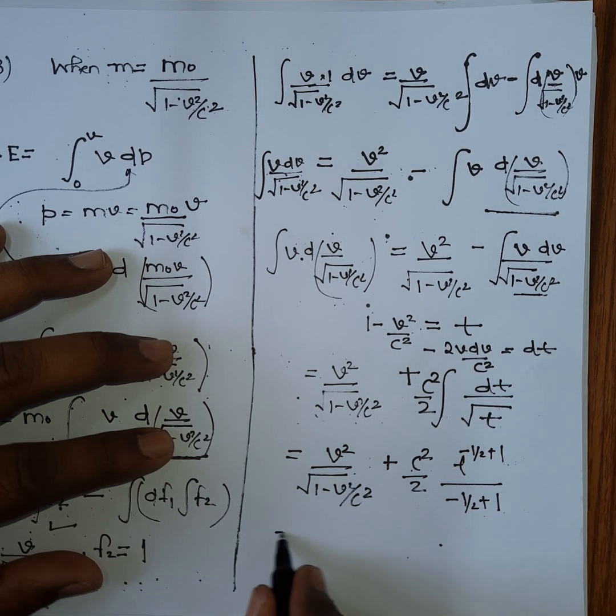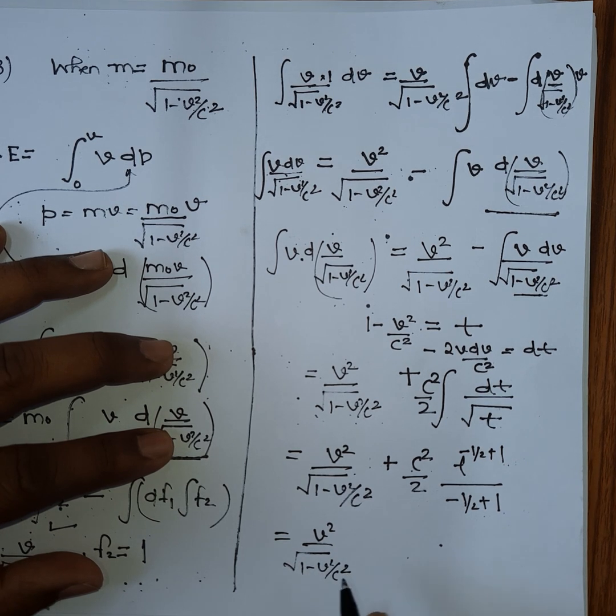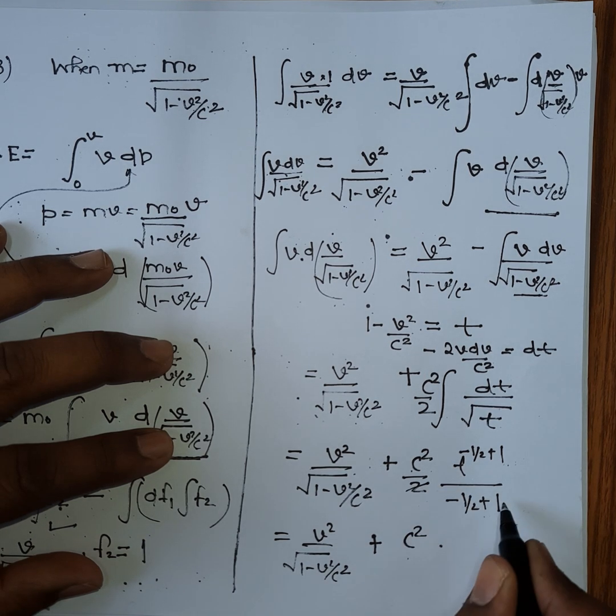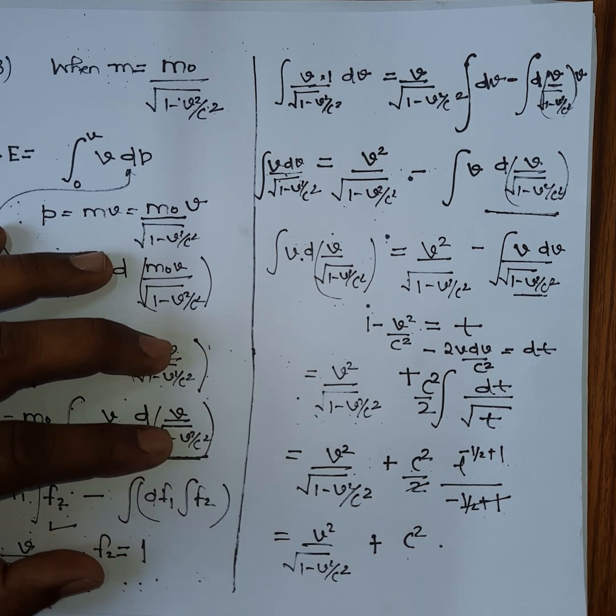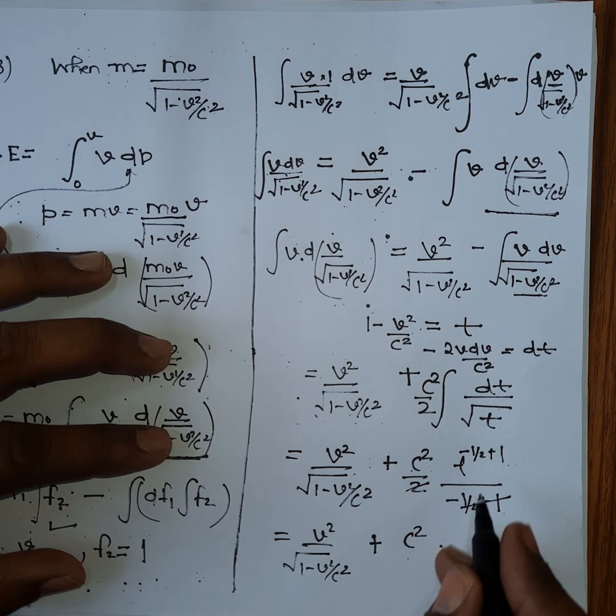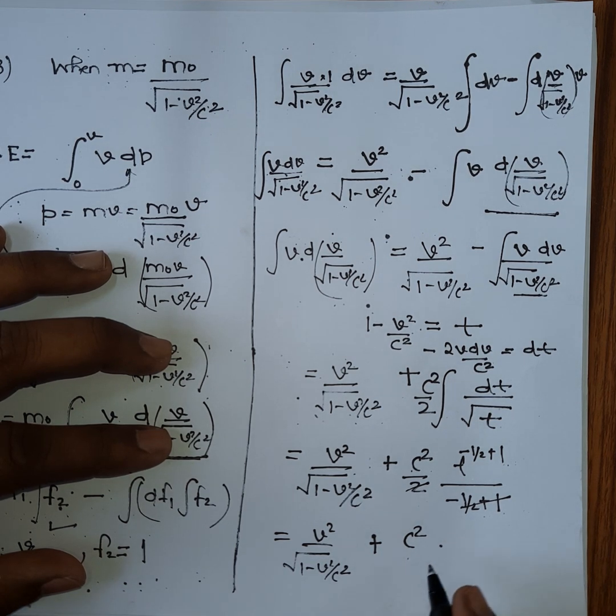Okay, so this will give you c square, and this will cancel each other, and you will have root t.